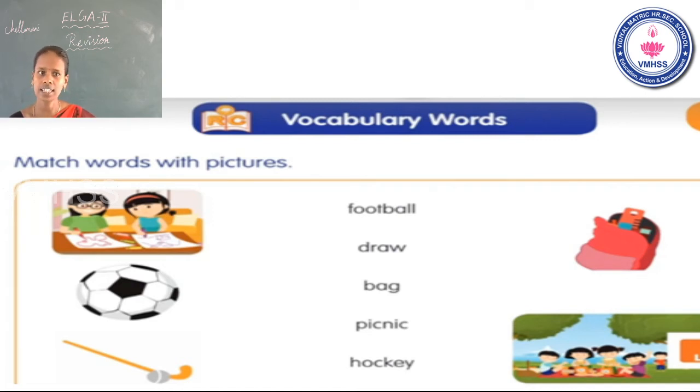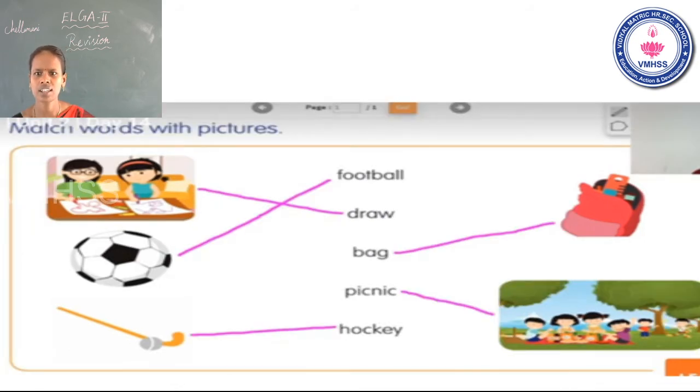Okay. See the next slide. Yes. First one, draw. Where is the answer? D-R-A-W. They draw the line. Okay. Draw. Second one, football. F-O-O-T-B-A-L-L. Football. Next one, hockey. H-O-C-K-E-Y. Hockey. Next one, bag. B-A-G.